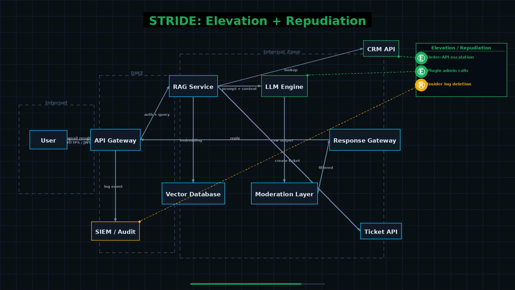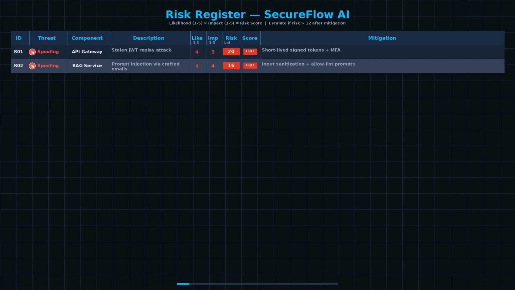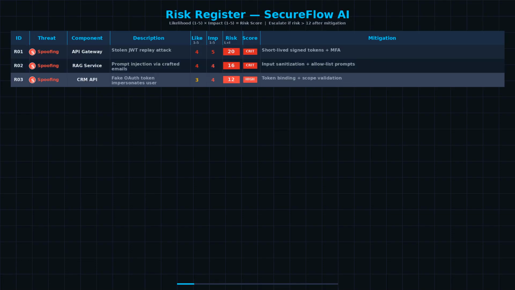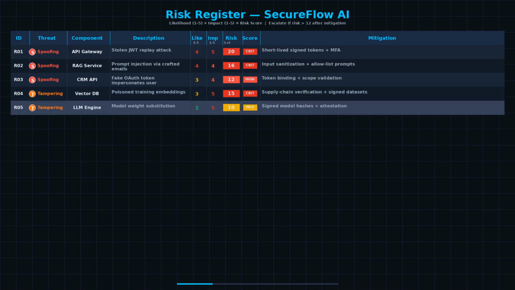Append-only cryptographically signed audit logs in a separate CM cluster with WORM policies, and cryptographic hashes on every inference decision for non-repudiation. After walking through each STRIDE category on the SecureFlow AI architecture, we compile our findings into a formal risk register. Every threat receives a likelihood score from 1 to 5 and an impact score from 1 to 5. Multiply them. That is your risk score.